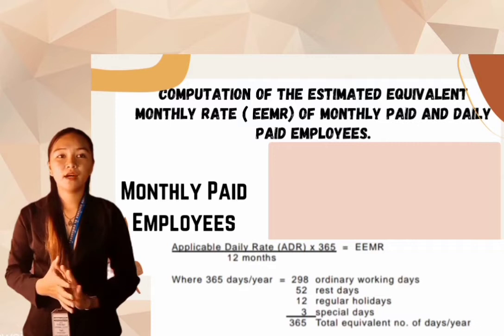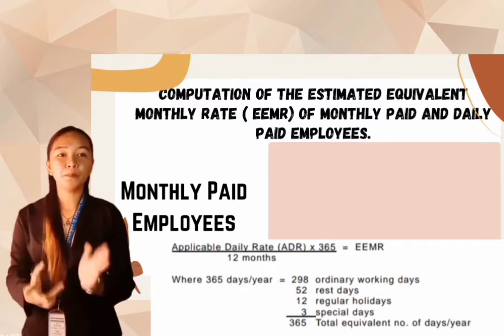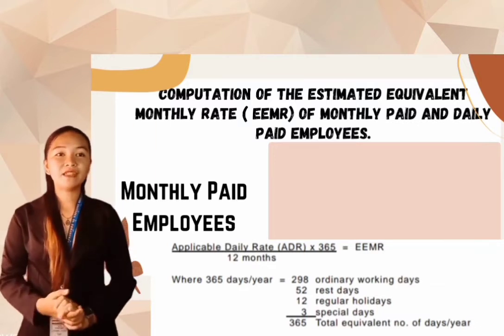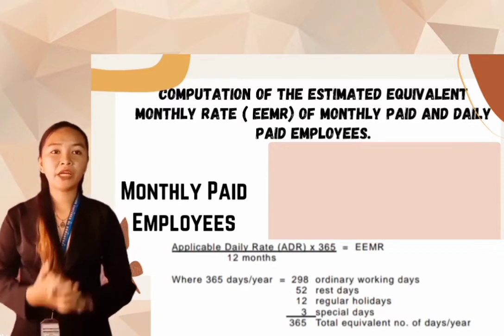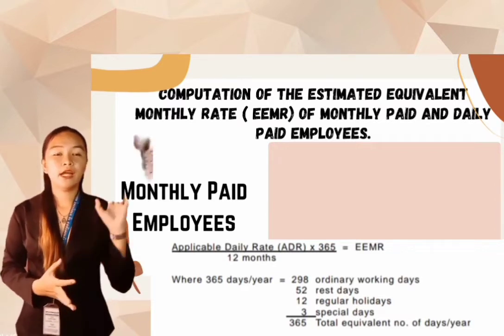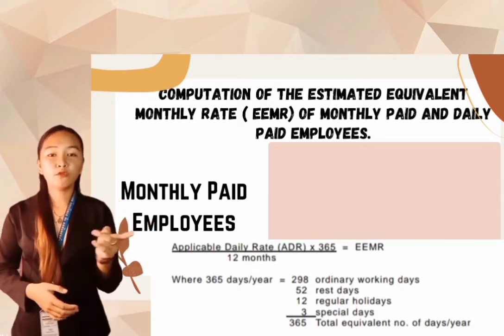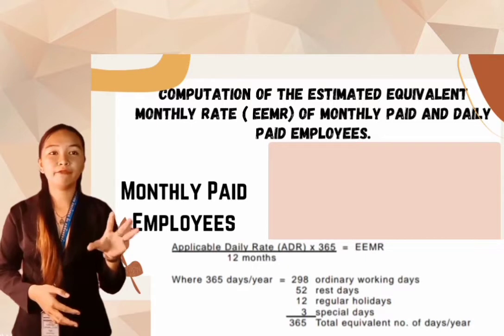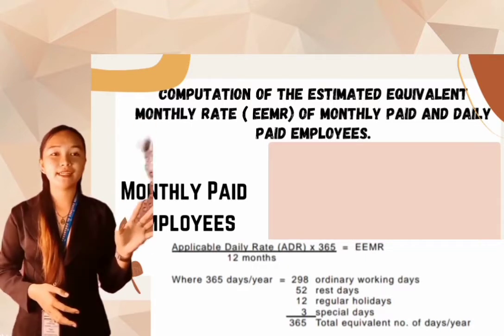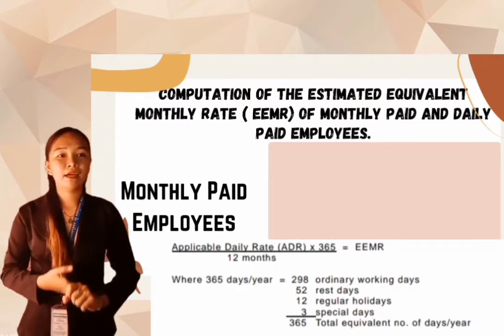First, for monthly paid employees, to compute their estimated equivalent monthly rate or the EEMR, here is the computation. The applicable daily rate or the ADR, times 365, divided by 12 months, equals the EEMR.